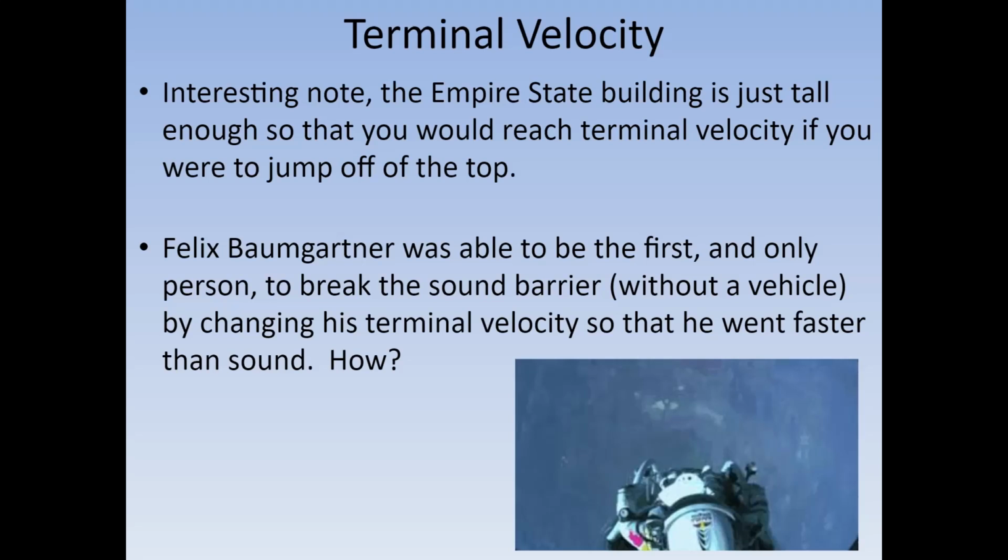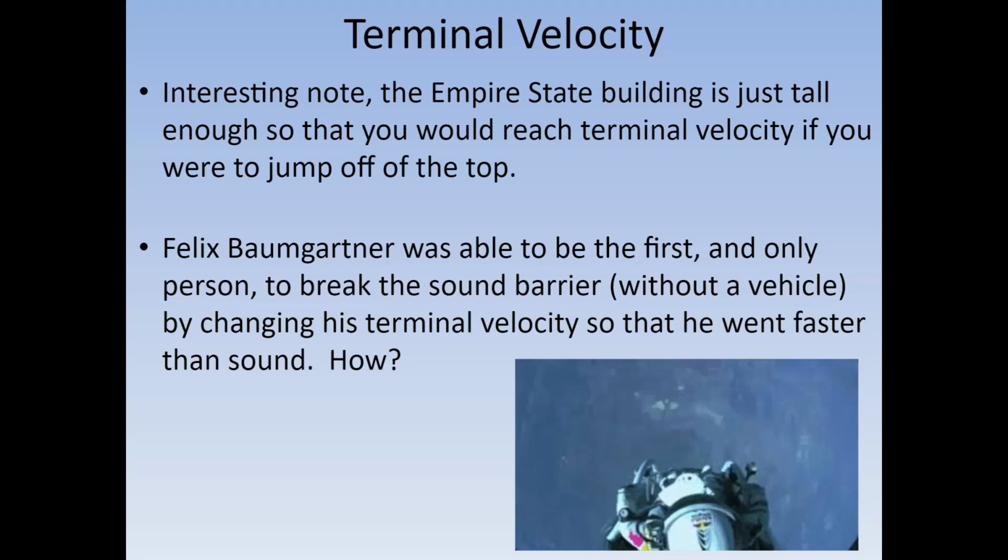I forgot the exact numbers off the top of my head, but you can ask me in class. Interesting note though, if you look at the video that gives you the information about his velocity as he falls, you'll notice that his velocity does increase to a much higher velocity, breaking the sound barrier. But then once it reaches a certain point, it begins decreasing again as he starts entering thicker and thicker atmosphere, and the air becomes denser and denser.